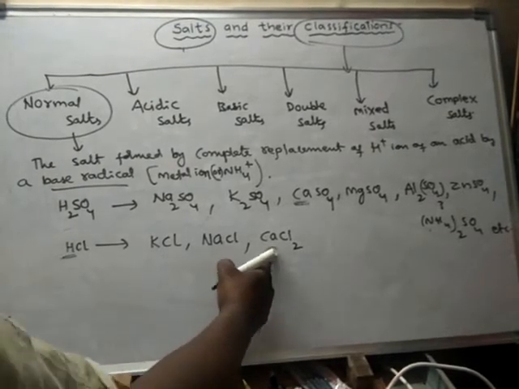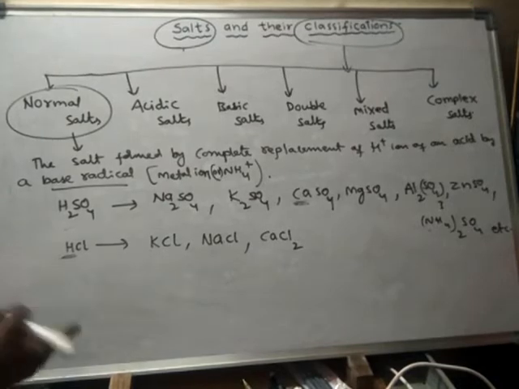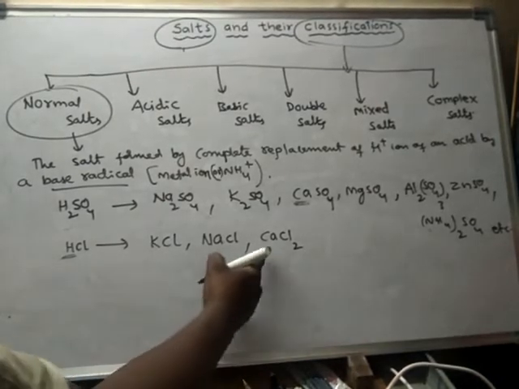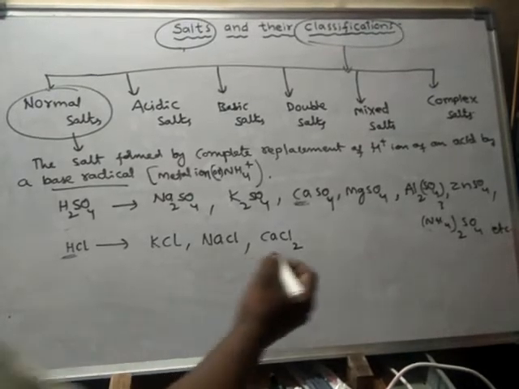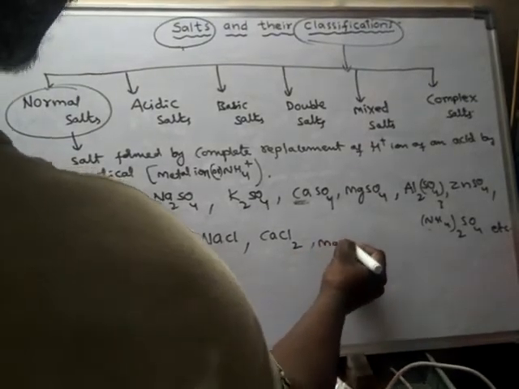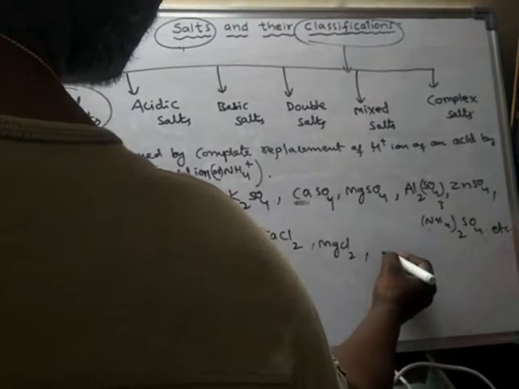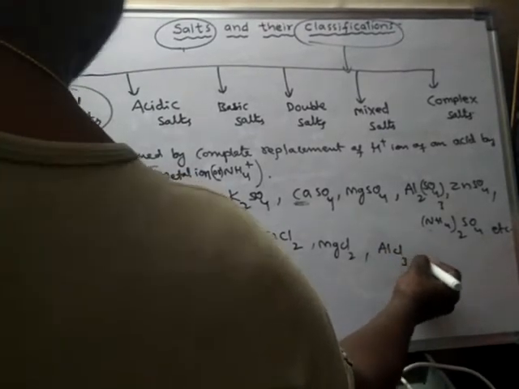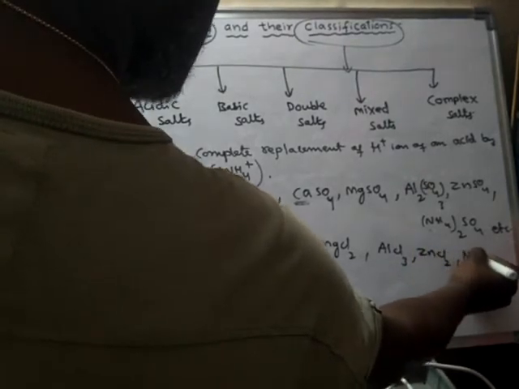For the formation of this salt, it requires two HCl molecules, and two hydrogens from 2 HCl are replaced by calcium. Like this, magnesium chloride is a salt formed from HCl only, aluminum chloride, zinc chloride, ammonium chloride, etc.